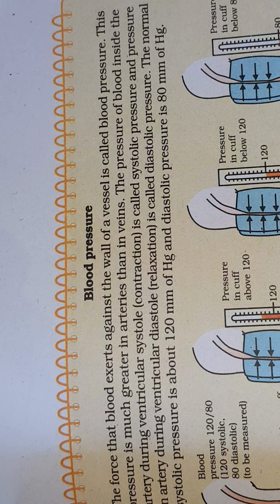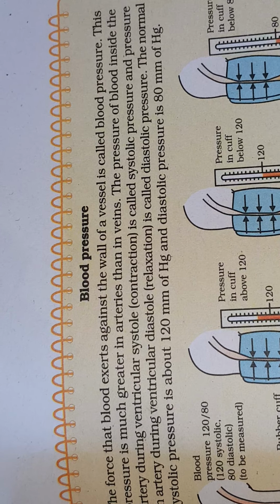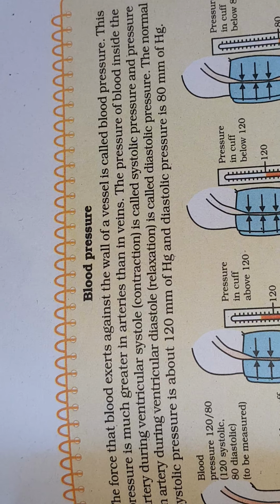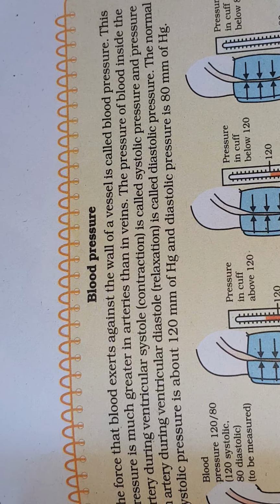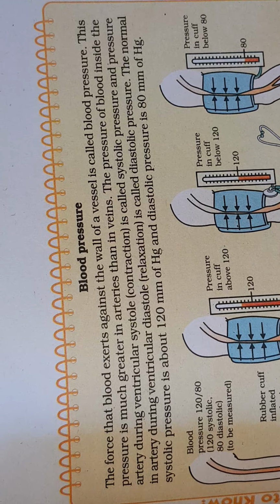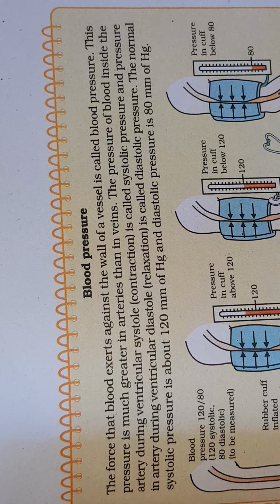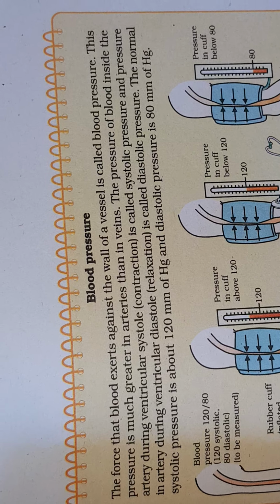When the heart is in contraction form, it is called the systolic stage. Normally it is between 80 millimeter of mercury to 120 millimeter. That means diastolic pressure is 80 millimeter, where the heart is at rest, relaxed. And when it is working, that is systolic, then it is 120 millimeter. Higher than 120 millimeter is called hypertension.